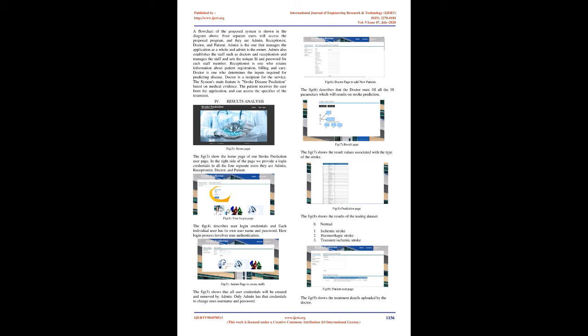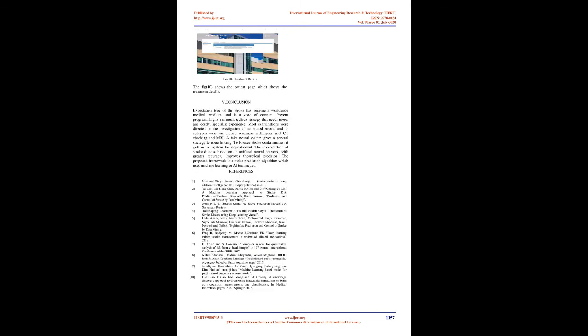And then the entire dataset will be translated to the desired format and the dataset will be supplied to the algorithm as input. In this method we use a KNN algorithm to predict whether or not a person suffers from a stroke. The output of the device will be 0 if a person is normal, 1 if a person has ischemic stroke, 2 if a person has hemorrhagic stroke, and 3 if a person has transient ischemic stroke.